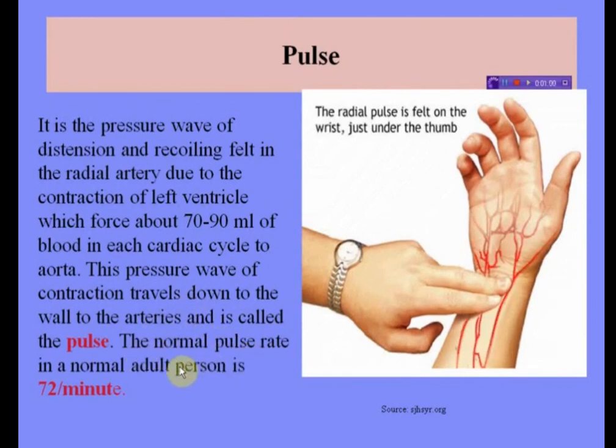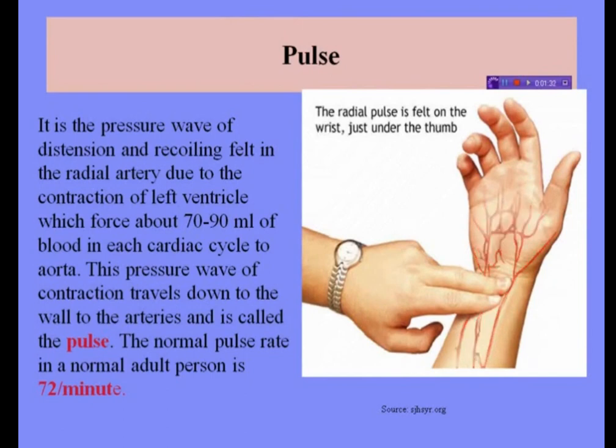The normal pulse rate in a normal adult person is 72 per minute. It is the rate of pulse felt in arteries due to pumping activity of the left ventricle, and it is called pulse or arterial pulse. It is equal to the heartbeat and is felt externally in the radial artery near the wrist, but can be known from other superficial arteries like the ones present in the neck, temples, groin and ankles.